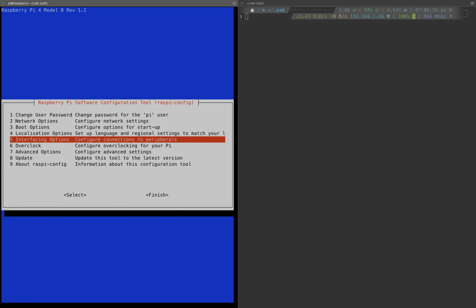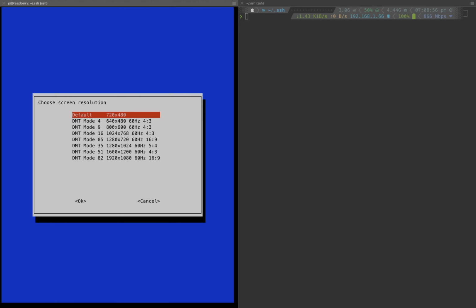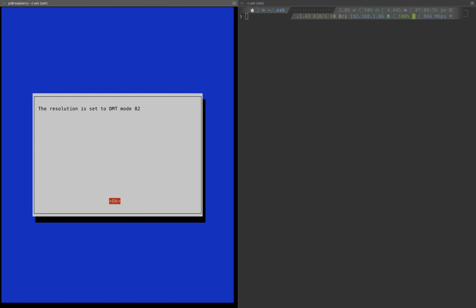Then go to advanced options and resolution. I will select the last one, mode 82, which is 1080p. If you do not configure this, the VNC Viewer will show you an empty screen.